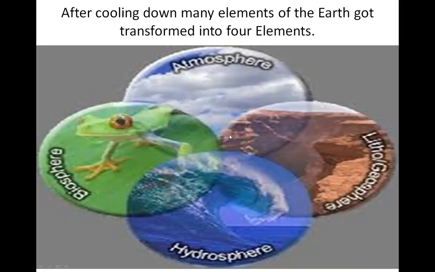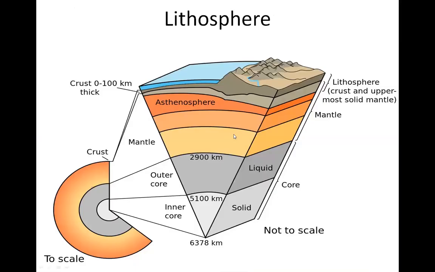Now, first of all, we will continue with what is lithosphere. The sphere on which we live is known as lithosphere. The upper layer of the earth is called lithosphere. Litho means rock and sphere means layer. The upper layer of the earth is made up of soil and solid material. So these are the materials it is made up of.